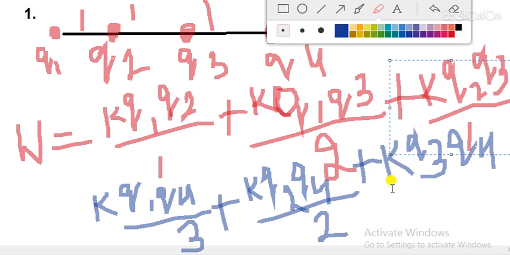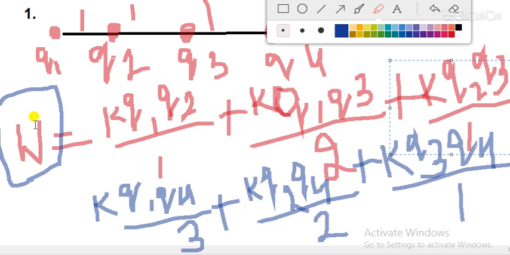Then we have to find the distance between 3 and 4, so the 3 and 4 distance is 1. So this is the amount of work done, this is the work done of the system. So you can say this is the potential energy. The total electrostatic potential energy of the system is given by this relation.